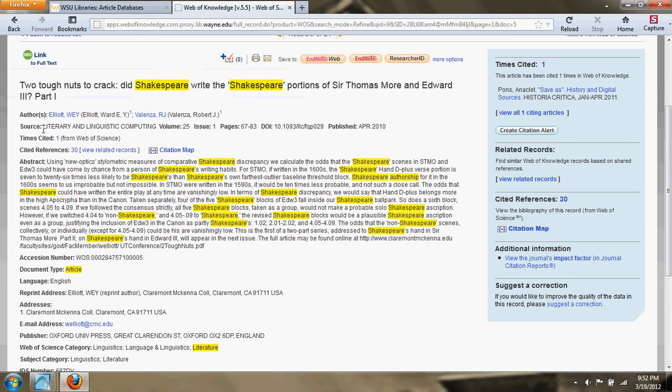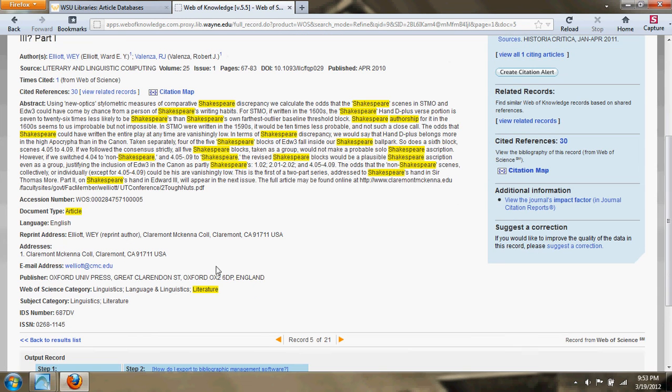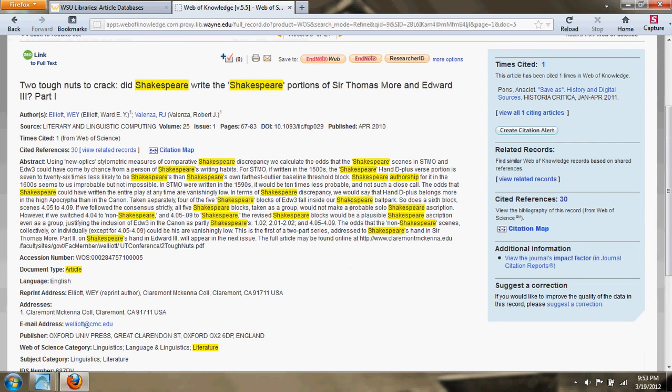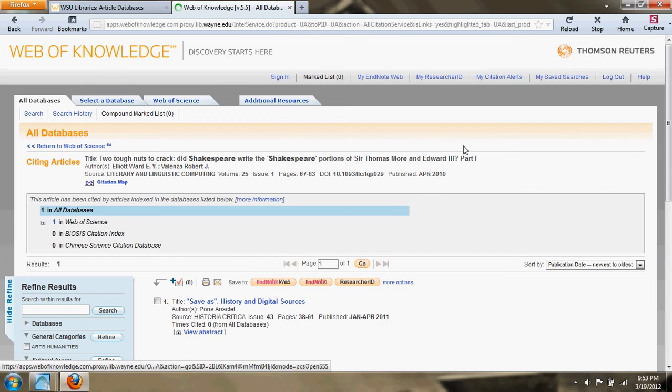Again, the authors, the source it comes from, times it's been cited, the cited references for this particular work, and then here's your abstract, with each of our search results highlighted in yellow, as well as the document type and the category that we limited our results with. Over here on the right, you'll notice this same information, the times that the work has been cited, and it'll give you a little bit of the citation right here. You can view the citation by clicking right there.